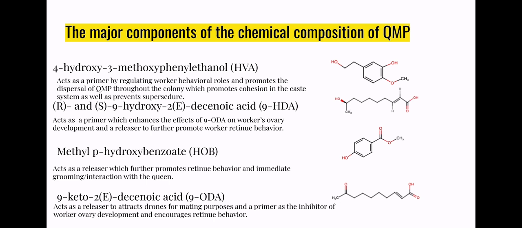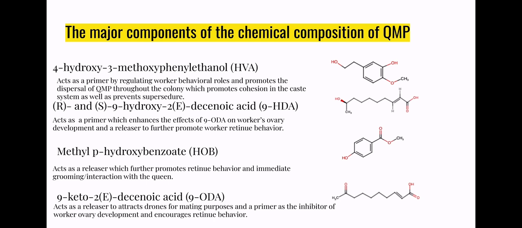To start off with, we have HVA, which acts as a primer by regulating worker behavioral roles and promotes the dispersal of QMP throughout the colony, which promotes cohesion in the caste system as well as prevents supersedure. 9-HDA acts as a primer which enhances the effects of 9-ODA on workers' ovaries development and a releaser to further promote worker retinue behavior. HOB acts as a releaser which further promotes retinue behavior and immediate grooming interaction with the queen. 9-ODA acts as a releaser to attract drones for mating purposes and a primer as an inhibitor of worker ovary development and encourages retinue behavior.